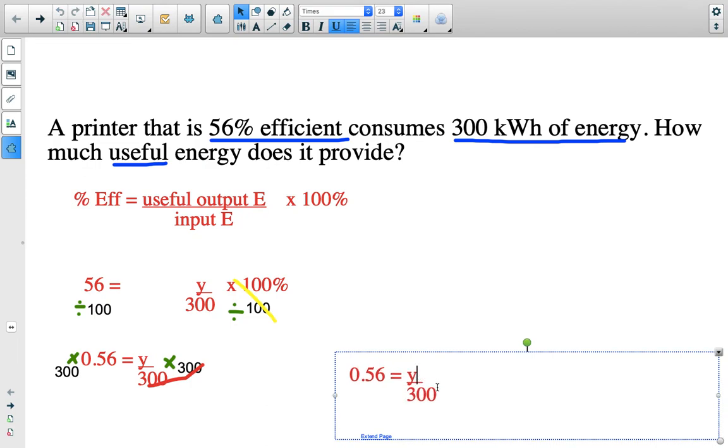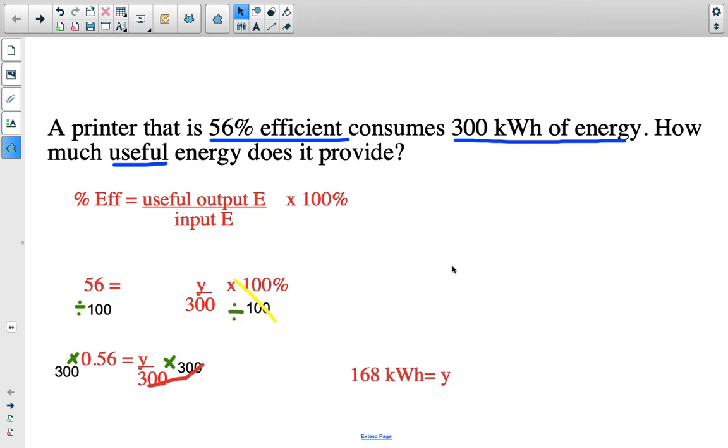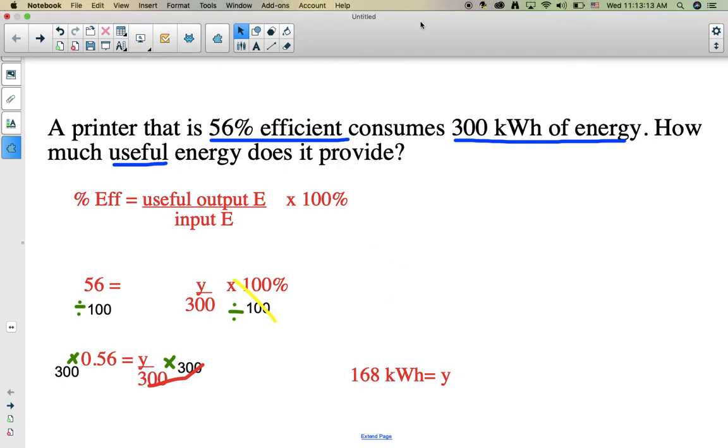So finally, I get an answer of y equals 168. Let's make sure we have units. We were measuring in kilowatt hours, so we're going to leave it as kilowatt hours. Okay, and that is my answer. So you guys will have a worksheet to complete, and that is all.